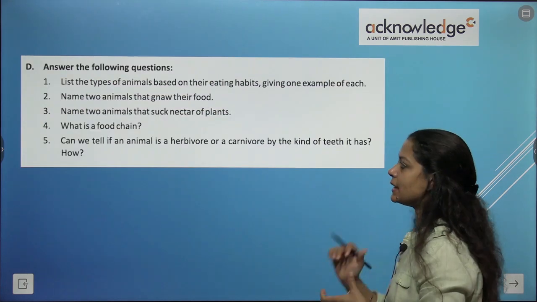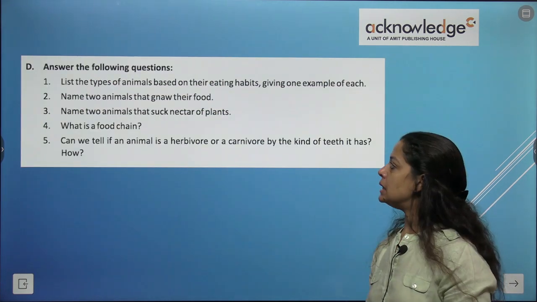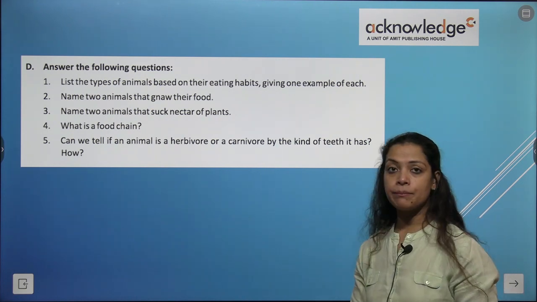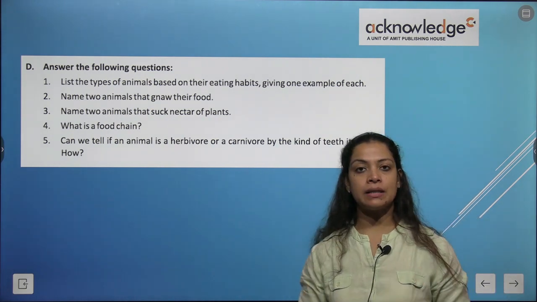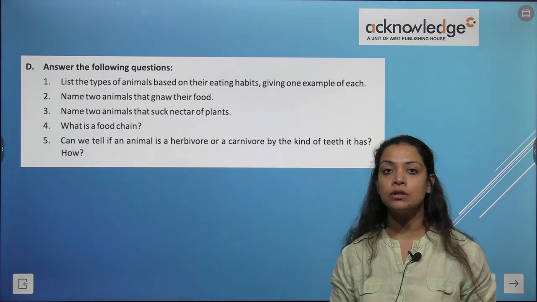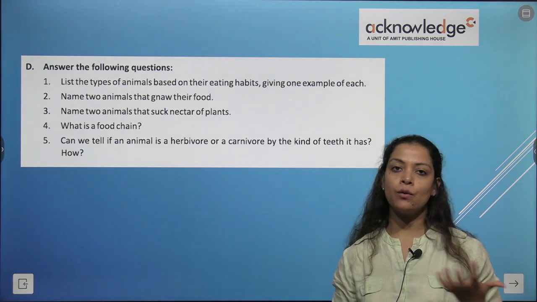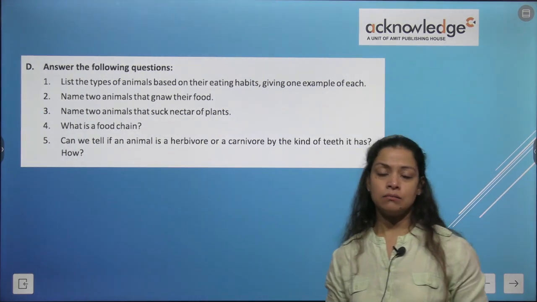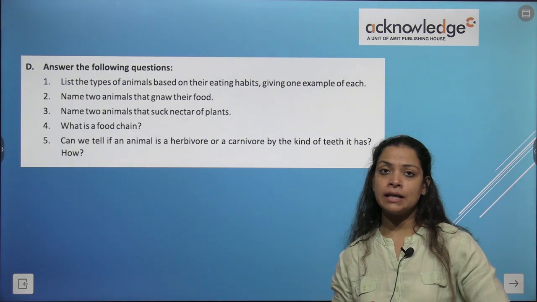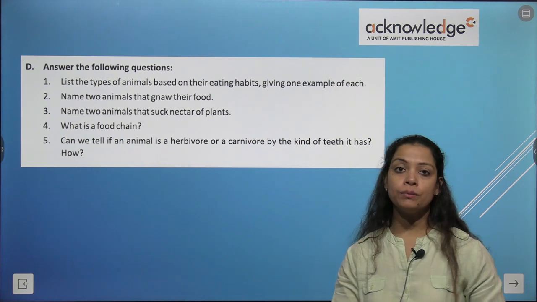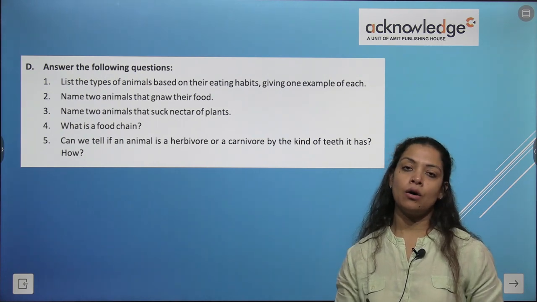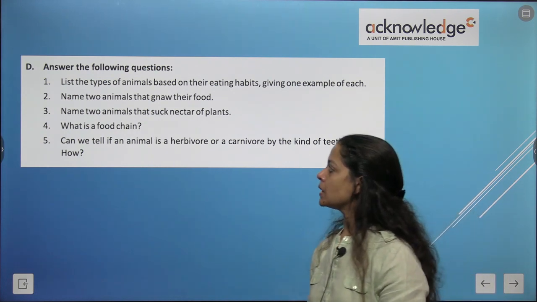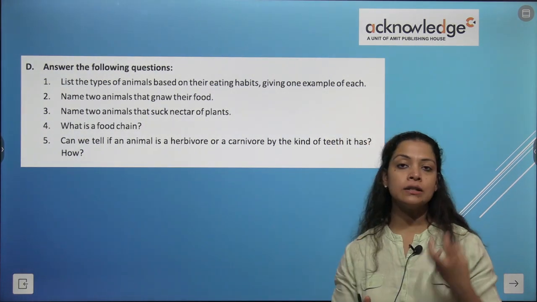Now let's quickly try to answer some questions. List the types of animals based on their eating habits, giving one example of each. So we know the first animal is herbivores and examples are cow and buffalo. Then carnivores, so you can give examples of leopard, tiger, lion. Then omnivores like bear or human beings, we are all omnivores. Correct?